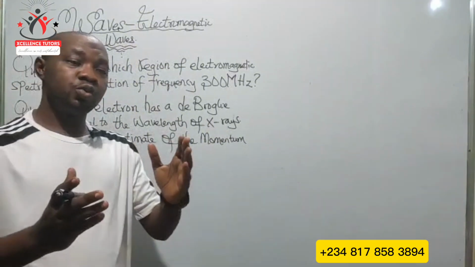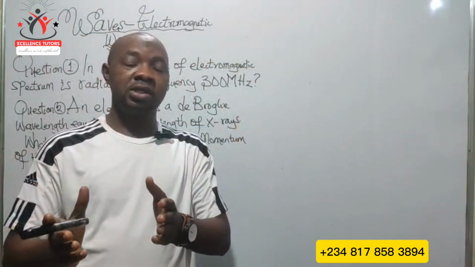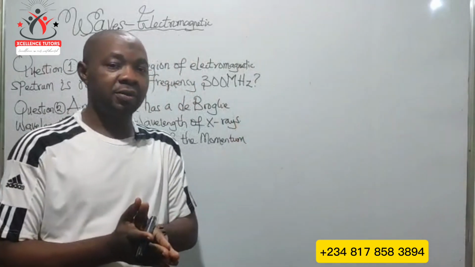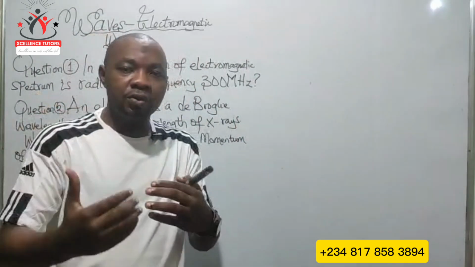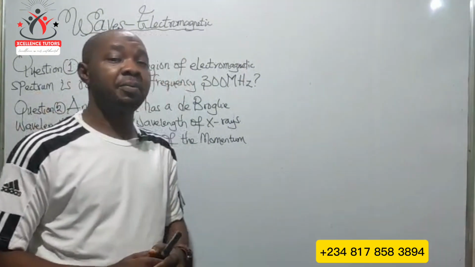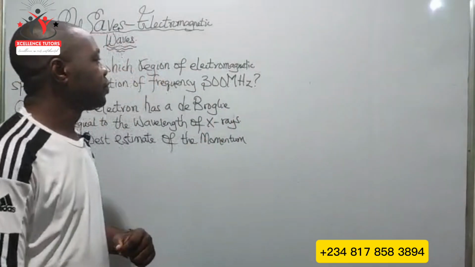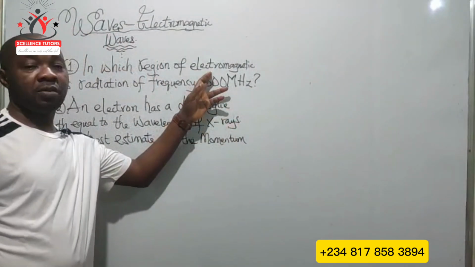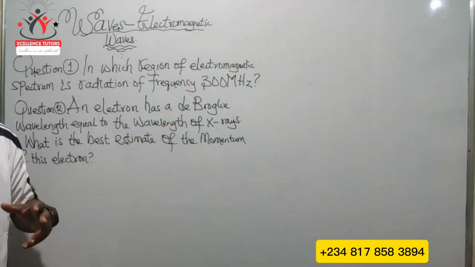That is, the angle which the electric field vector makes with the magnetic field vector is 90 degrees. So the vibration of the particles is perpendicular to the direction of travel of the wave, and that's why we have it as an electromagnetic wave.